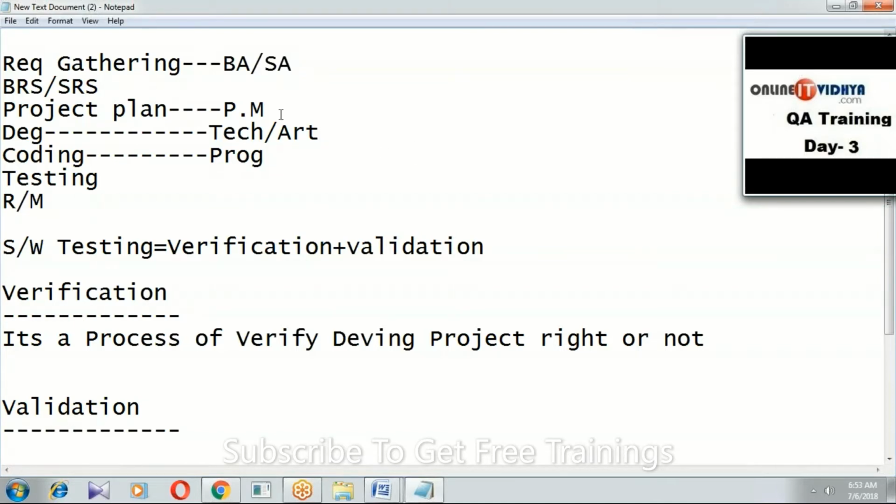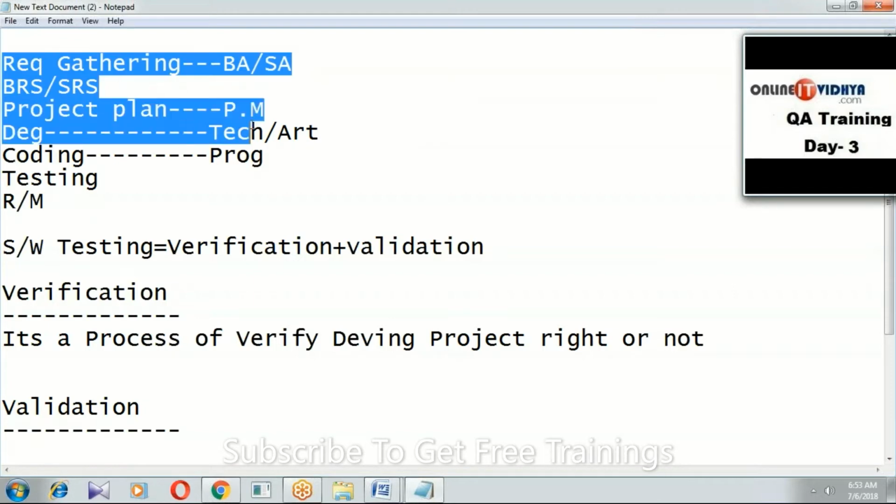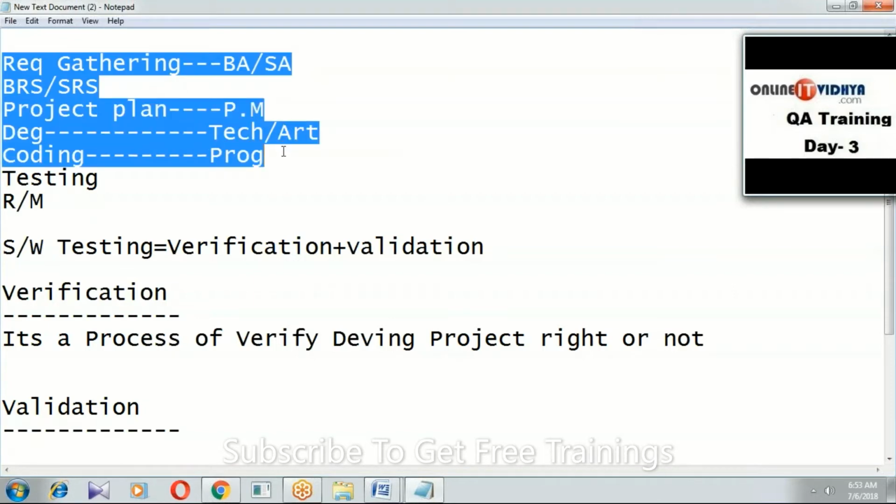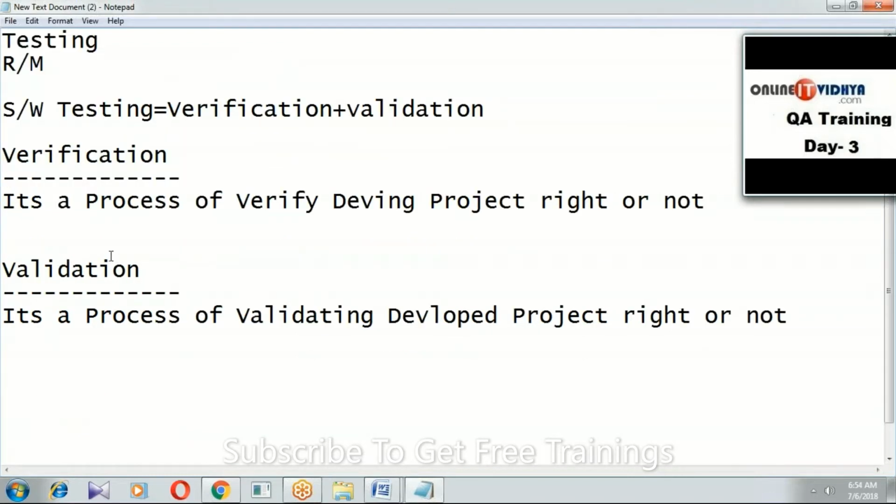Are you getting my point? From requirement gathering up to coding is verification. After coding come the testing levels. Yesterday we discussed 4 types of testing levels. Everything comes into validation, so the testing engineer's job comes into validation. As a testing engineer, we have to validate whether the developed application is right or not.